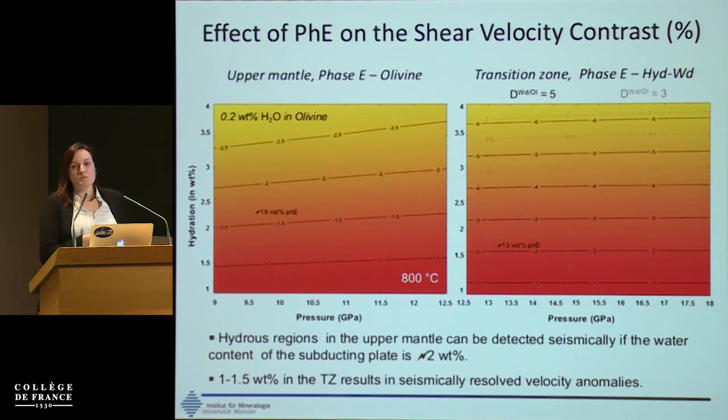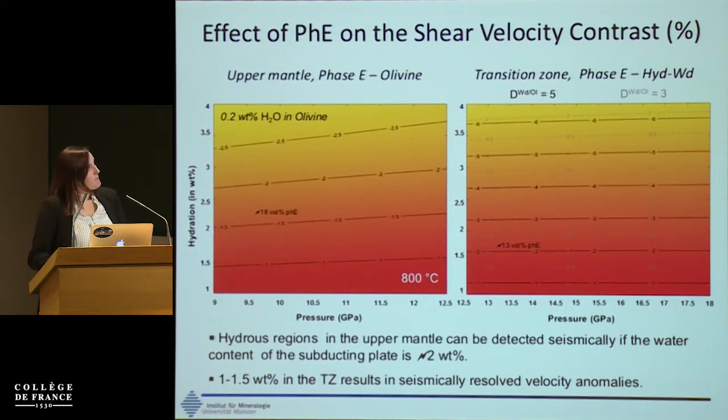And I also would like to recall that it's also a potential source of anisotropy. This morning there was some discussion about anisotropy in the upper transition zone that could also potentially be related to this phase, which is much more anisotropic than olivine, with which it is coexistent, or even wadsleyite in the transition zone. So water could be detected in the bottom of the upper mantle and also in the transition zone.